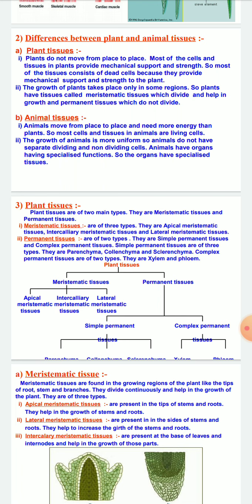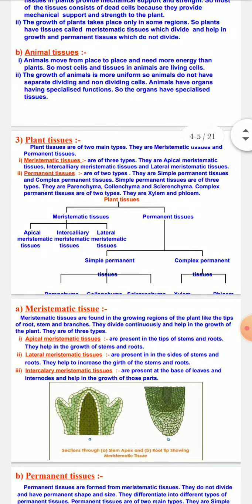And the growth of plants takes place only in some regions. So plants have tissues called meristematic tissues, which divide and help in growth, and permanent tissues, which do not divide. So there are basically two kinds of tissues. As we discussed, in plants most of the tissues are dead cells. One is meristematic tissue, which helps in growth and divides continuously, and the second is permanent tissue, which does not divide.